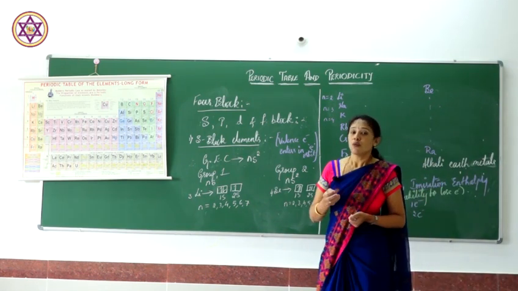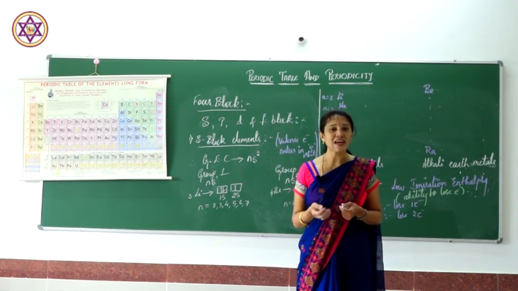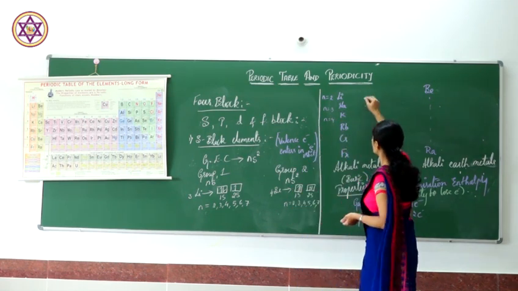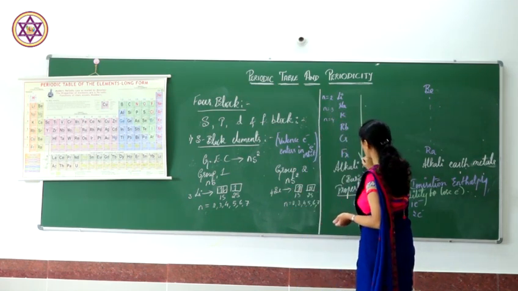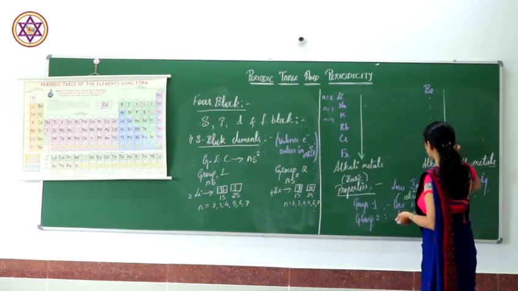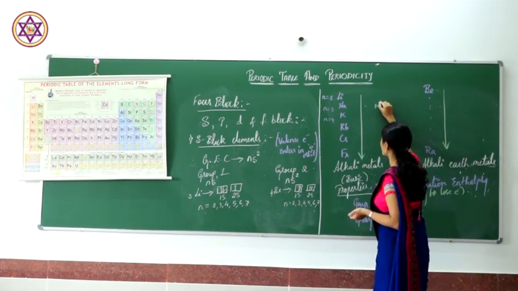Therefore, their metallic character increases when going from top to bottom in the periodic table.